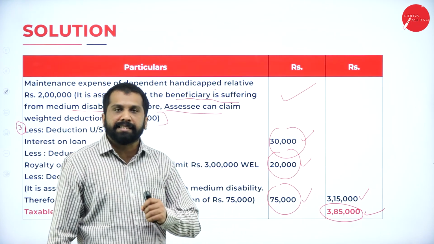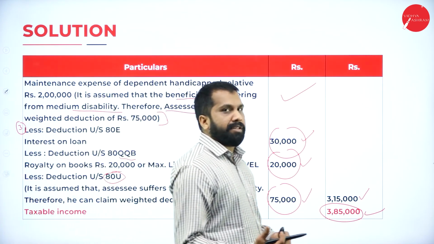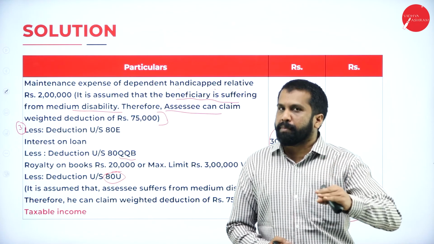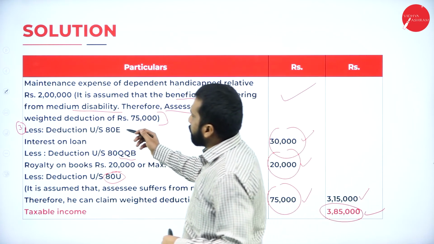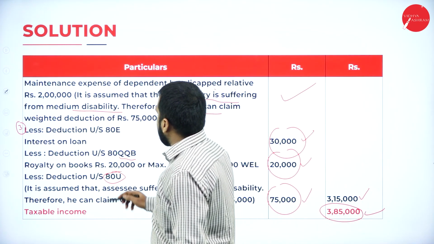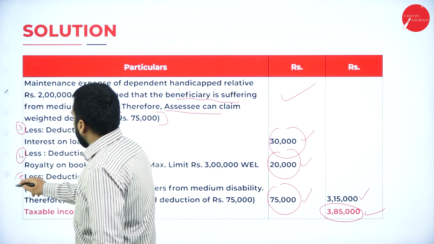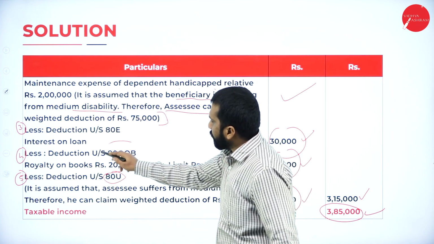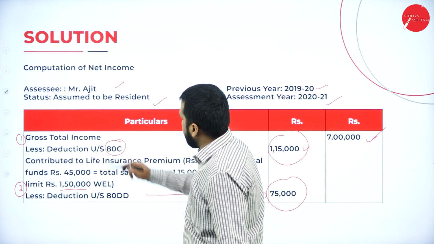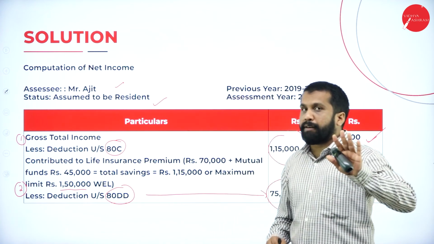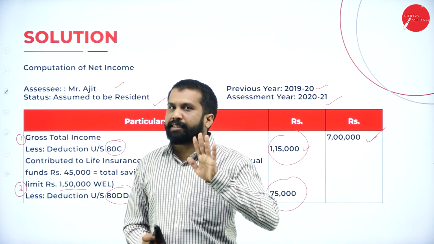This is what? Taxable amount. Nothing but your taxable income. What is taxable income? From your gross total income, if you minus all these deduction, you will get your taxable amount. Now, so third one is 80E and your royalty. 80QQB is the fourth one and the last one 80U. Total 5 deductions we have deducted. 80QQB, 80U, 80E, then 80C, 80DD. Total 5 deductions. See, if you work out this problem, you will be familiar with 5 deductions.